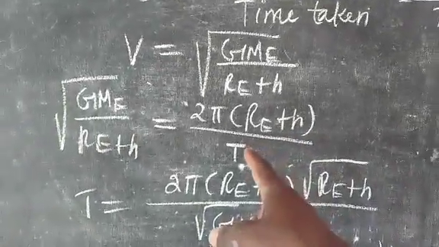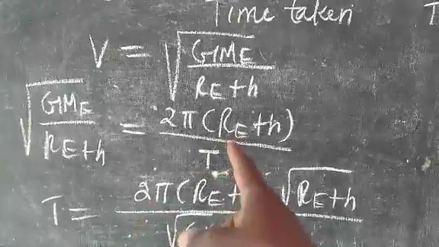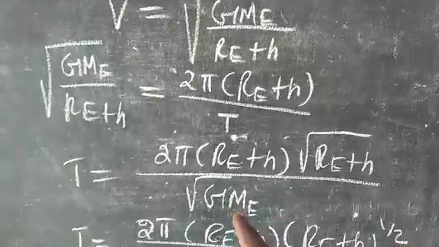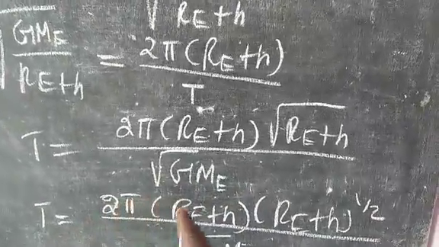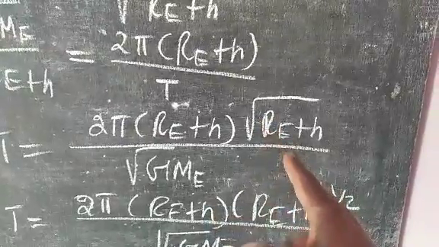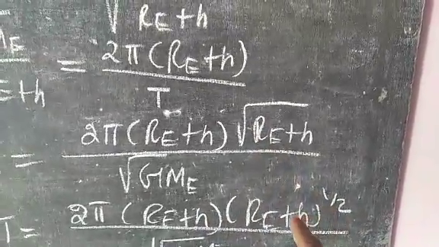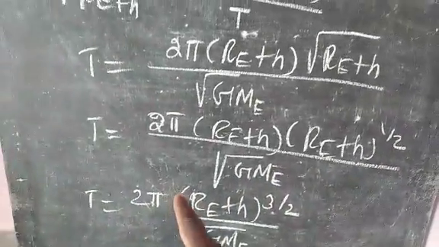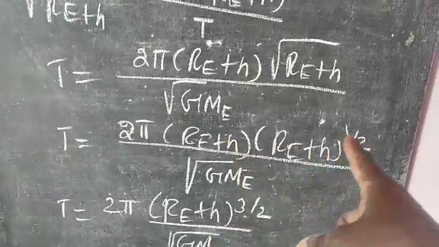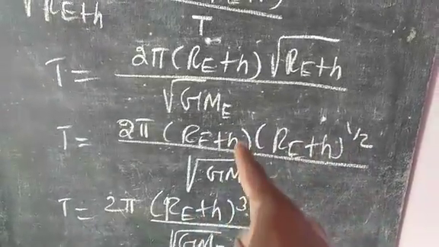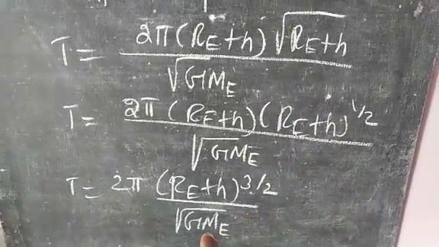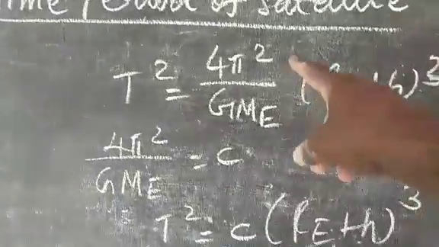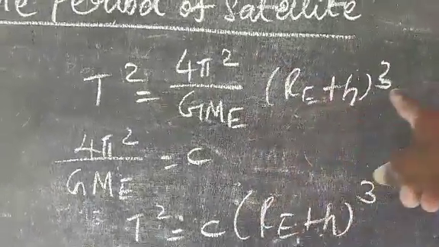We are going to calculate the time period T. So T is equal to 2 pi (Re plus h) times the root of (Re plus h) divided by the root of G Me. So T is equal to 2 pi (Re plus h). This equation can be written like this: (Re plus h) to the power, over the root of G Me. The base is common, so the powers add: 1 plus 1 by 2 gives 3 by 2. T is equal to 2 pi (Re plus h) to the power 3 by 2 over the root of G Me. Squaring, T square is equal to 4 pi square by G Me times (Re plus h) the whole cube.